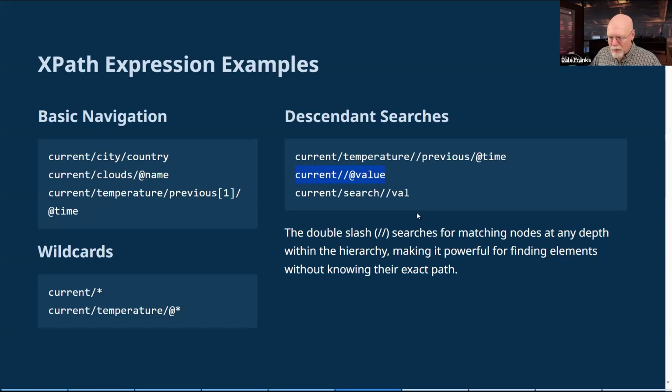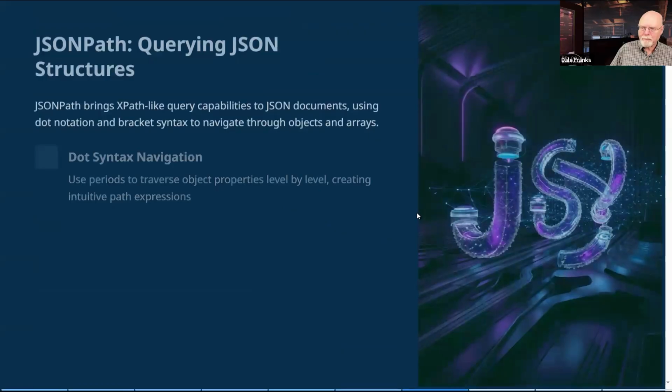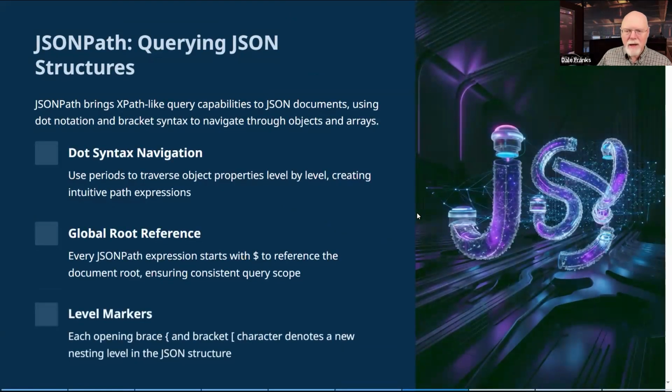You do have something similar in JSON path, but JSON path is a little bit different. JSON path is like XPath with a couple of differences in how they work. First of all, we use dots as separators, not slashes, in JSON path. So every level in a JSON document is separated by a dot from the previous level. So it's not a slash, it's a dot.